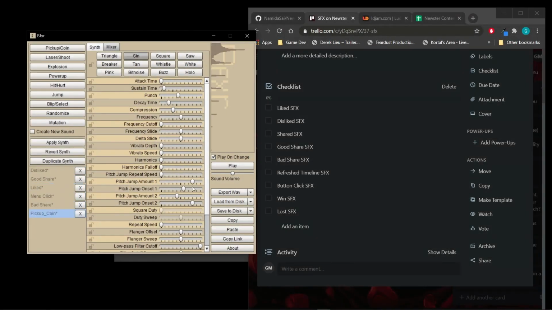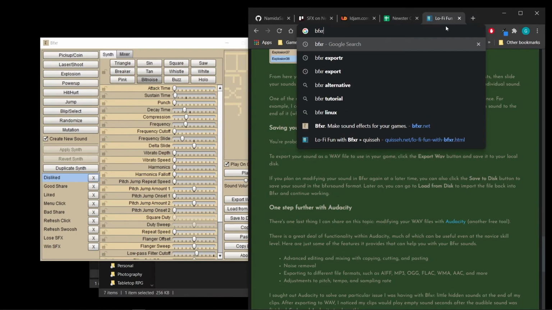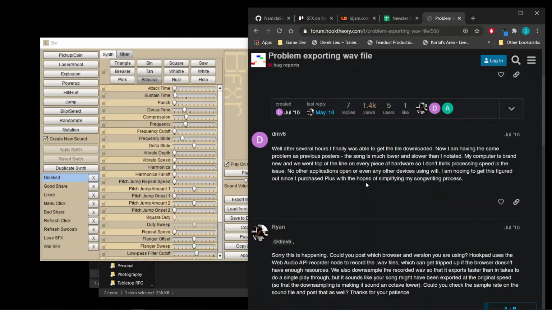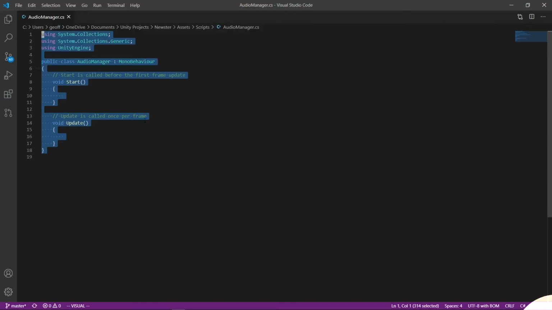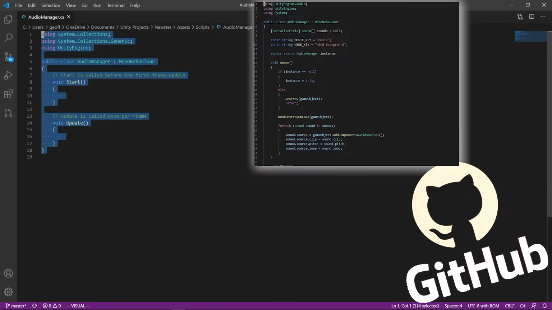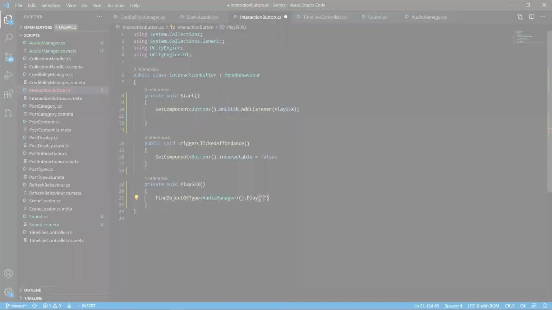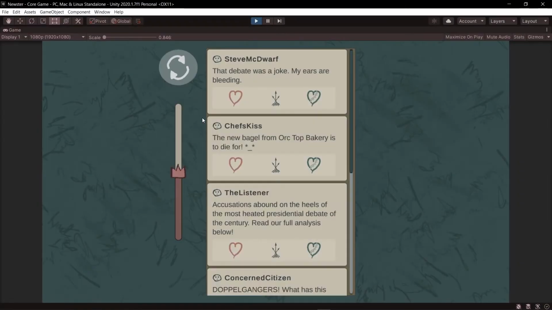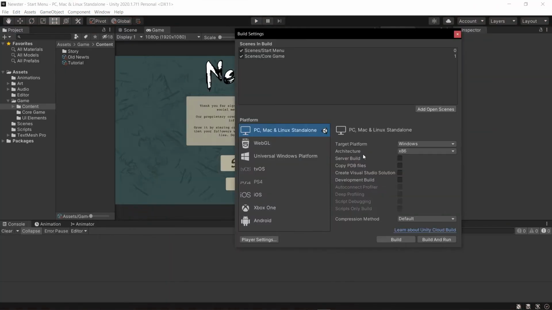Sound effects. Okay, let's try BFXR. Why is it not exporting? Come on, I've got all the SFX here. Just export. No. Okay, mouse sounds it is. Okay, I've done an audio manager before. Okay, we put them here. We put a string ref. We put this line here and here and here. Okay, done. Test. Oh my god, it sounds so bad. Never mind, no time. Let's build.